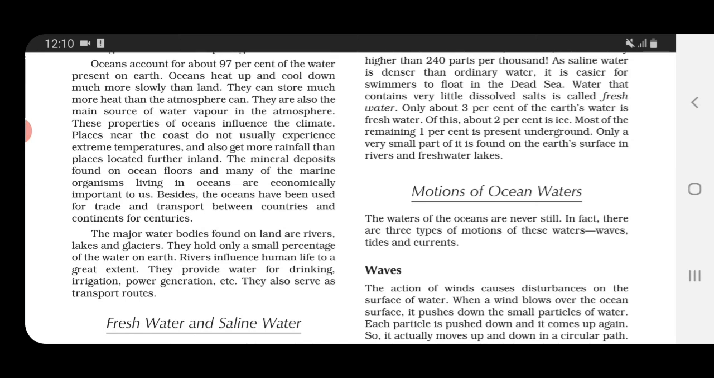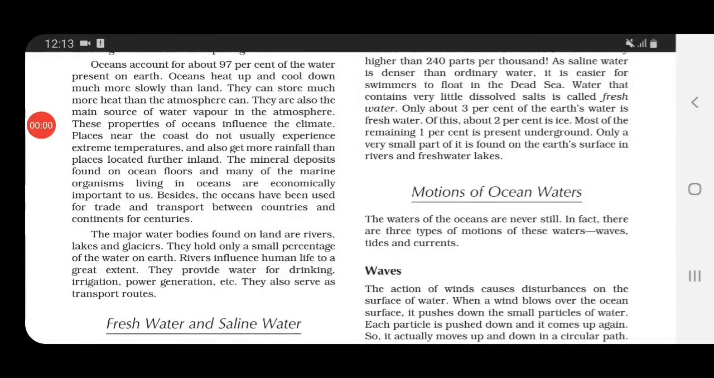Oceans are economically also important to us. How? Because of the mineral deposits which are found on the ocean floors, because of the marine organisms which are living in the oceans. And the oceans, as you all know, are also used for trade and transport purpose, between countries, between different continents. Now, if we talk about the other major water bodies found on land, they are rivers, lakes and glaciers.